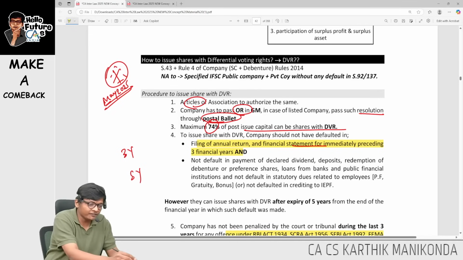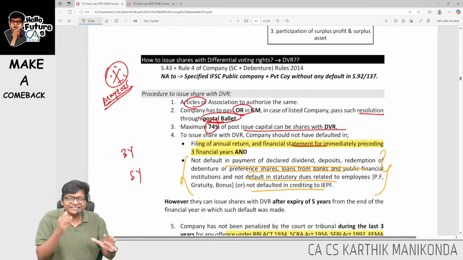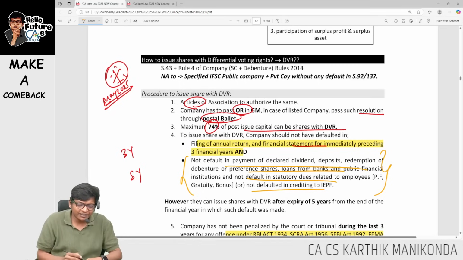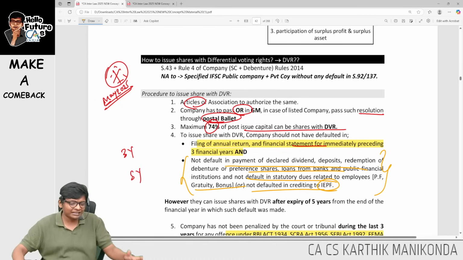In last 5 years, there should be no default. No default in all these, guys. Look at this, all these. Basically your debt instruments and equity instruments, everything should be repaid along with interest and dividend if any, and IEPF transfer and PF, gratuity, employee dues. So debt to equity, employee and IEPF.